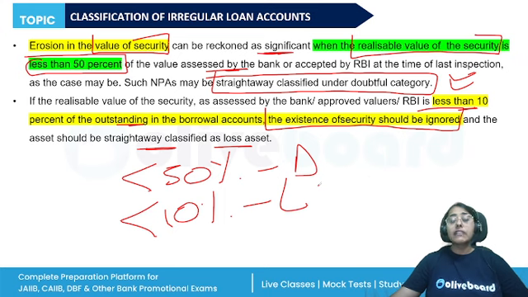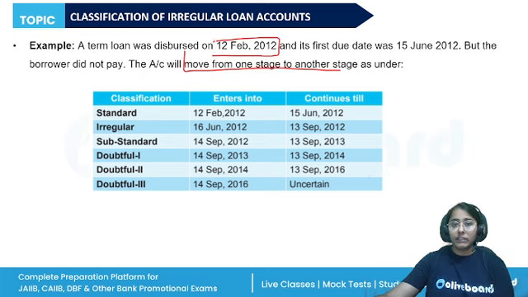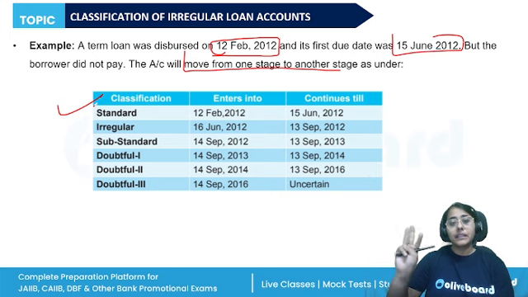So the erosion in the value of security should also be monitored, especially when we are giving loans for a longer term. This is how we move on from one stage to another. So if the loan was disbursed on 12th of February 2012 and the first due date was 15th June, this time period is the standard time period. Then it becomes irregular when the payment is not done from July, August, September, a 3 months time period, that is 90 days. So it remains in the irregular category till 13th of September 2012.